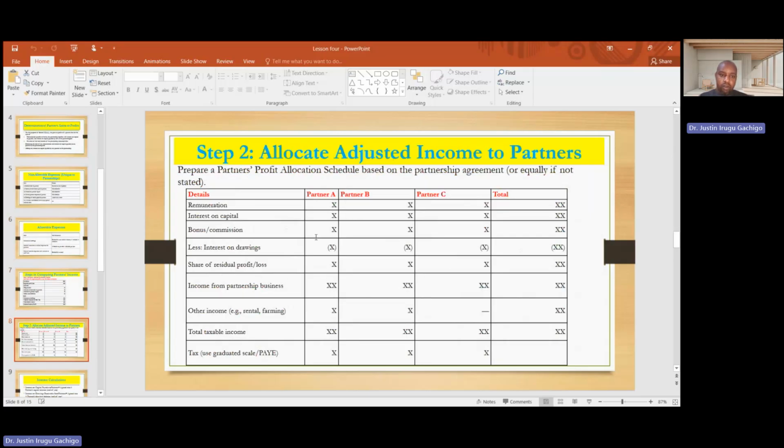After you have allocated all this, then you get the share of the residual profit. So interest from partnership business, other income, taxable income. Then the taxable income of the individual partners is taxed at a graduated scale, the pay as you earn rates, as we all are aware.